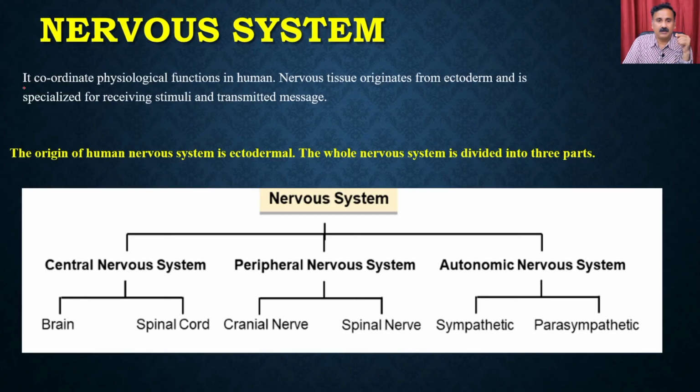So the nervous system, as the name suggests, is an organ system which is actually going to respond to the different types of responses. Okay. So the physiological function of the nervous system is that it coordinates the physiological function in the humans, right?